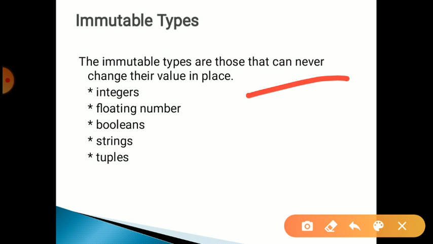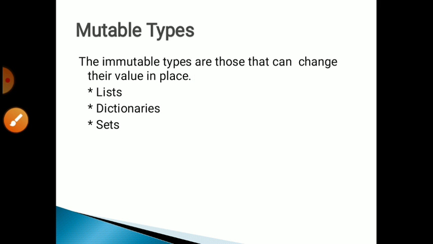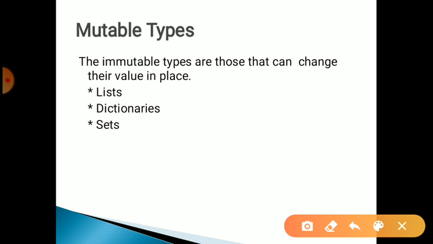If we try to change their values, Python assigns a new memory address and a totally new variable. The immutable data types are integer, float, boolean, string and tuple. Then mutable data types are list, dictionary and set. These values we can easily change. If we want to change their values, we can easily change them.